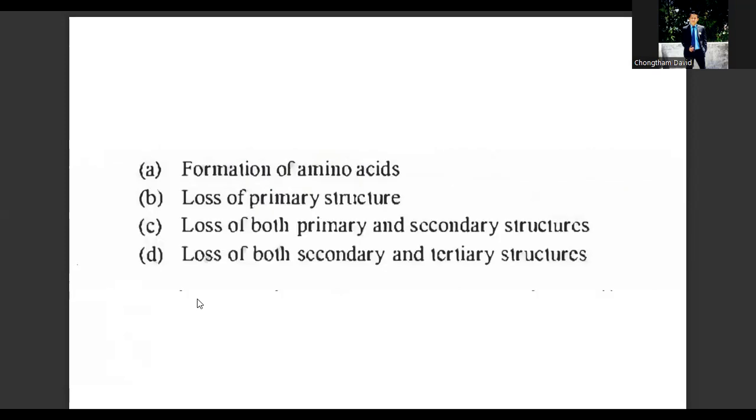A. Formation of amino acid, loss of primary structure, loss of both primary and secondary structure, and loss of both secondary and tertiary structure. So for question number 38, it will be loss of both secondary and tertiary structure, while the primary structure is retained.